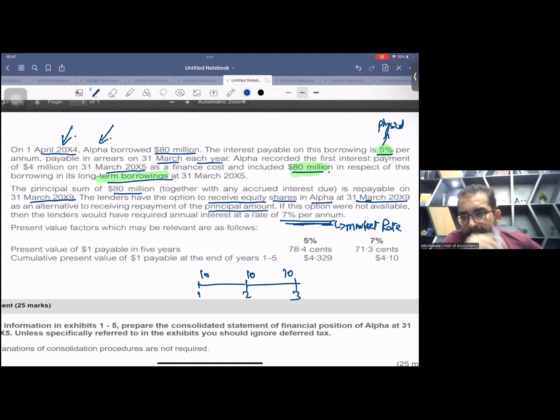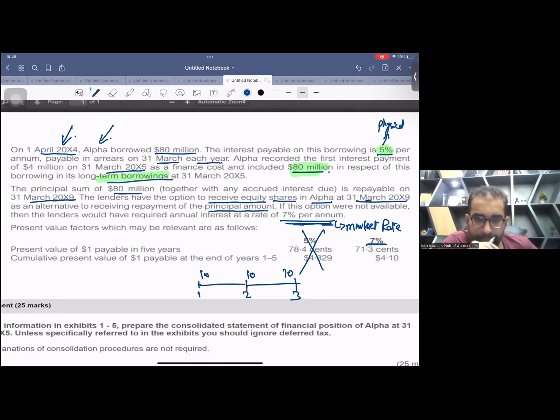Hope you remember the whole story. This is a totally irrelevant thing, making you fool. Coupon: you never do discounting on the coupon rate, you do it on the market rate. You always do discounting on the market rate. You must know this. Now you are giving the paper, so you must know these tactics of the examiner: in our SOFPs we record all liabilities and all assets, all loans, loans receivable and payable, using the market interest rate. We do discounting using the market interest rate.